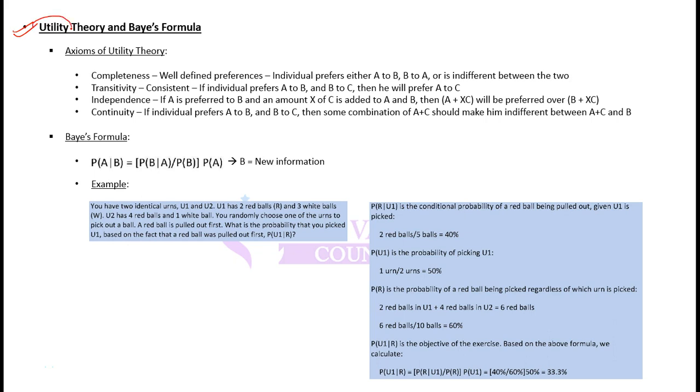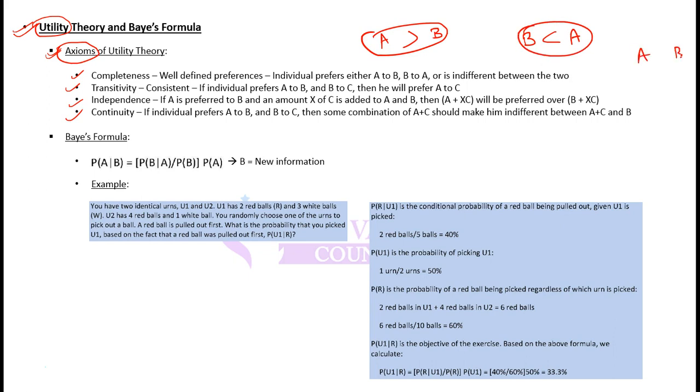This is being repeated from level 1. Utility theory is based on 4 axioms. Axioms are those assumptions that are assumed to be true. So there are 4 axioms of utility theory: completeness, transitivity, independence, and continuity. Completeness says that if there are two options, A and B, then the investor will either prefer A over B, or will prefer B over A, or will be indifferent between A and B.